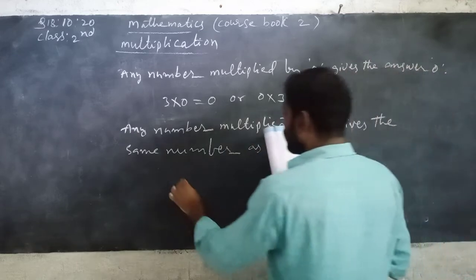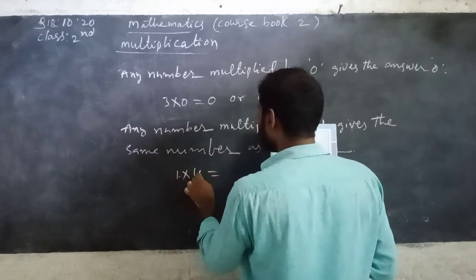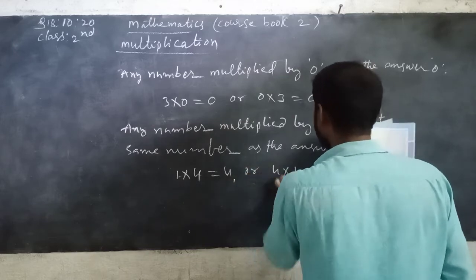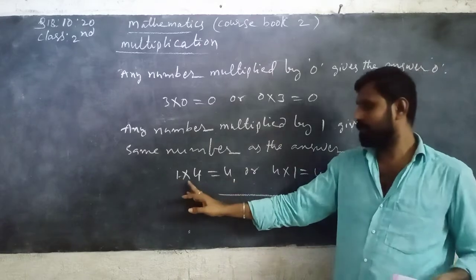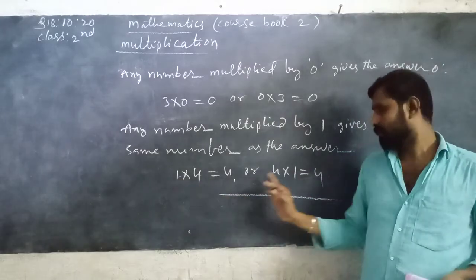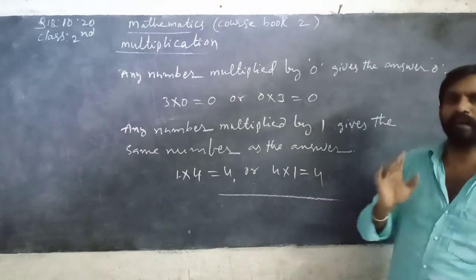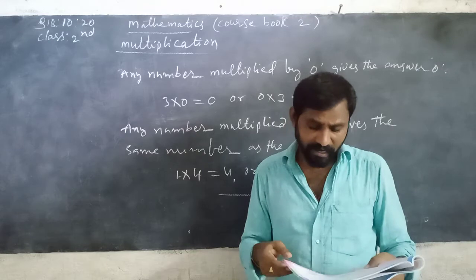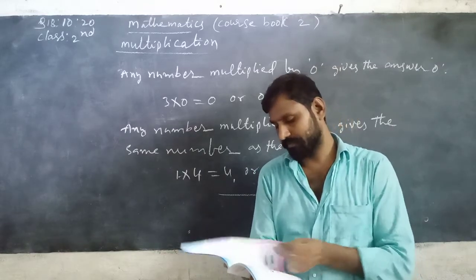See here, 1 is multiplied by any number, 1 4 is 4, or any number is multiplied by 1, you can get the same number. The product of 1 and any number, you can get the same number.